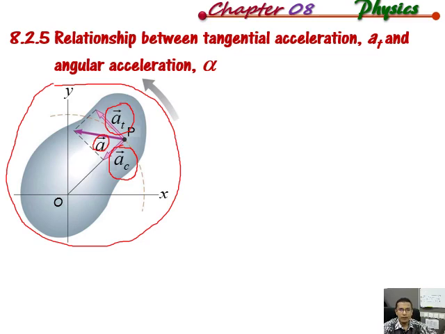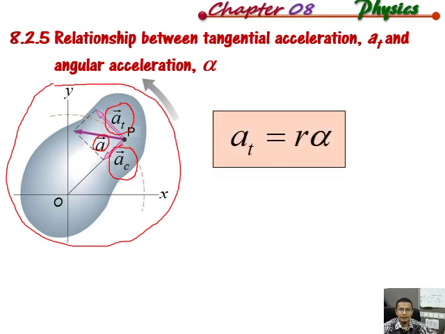So now we want to look at the relation between this AT and the alpha. This AT equals R alpha, where AT is the tangential acceleration, R is the distance between the position of the particle and the rotation axis O, and alpha is the angular acceleration.